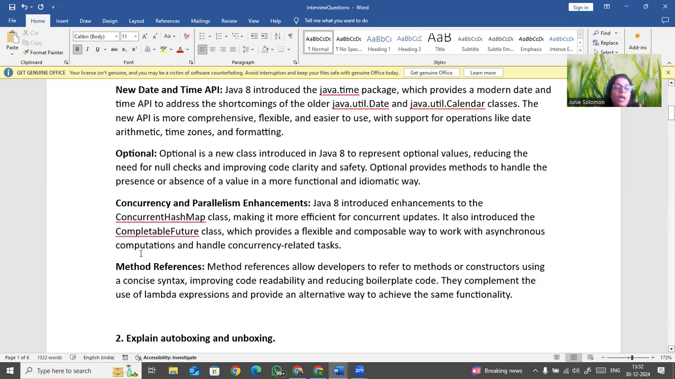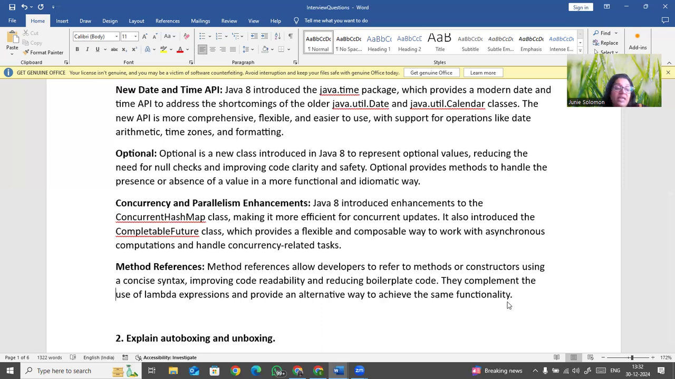very nicely. And method reference is the last one, where you can refer to your method or a constructor using certain syntax, improving code readability and reducing boilerplate code. These are an alternative to lambda expressions and provide another way to achieve the same functionality. So you can refer to methods or constructors here.